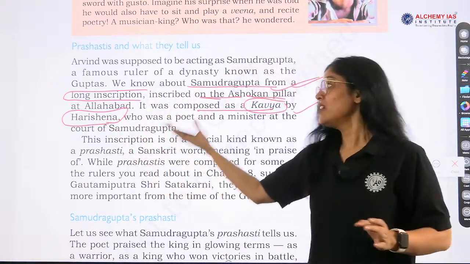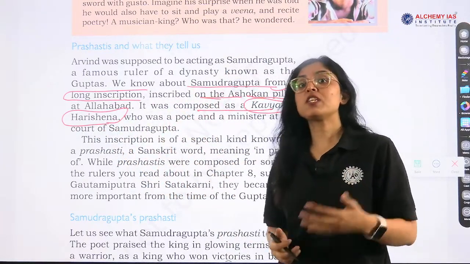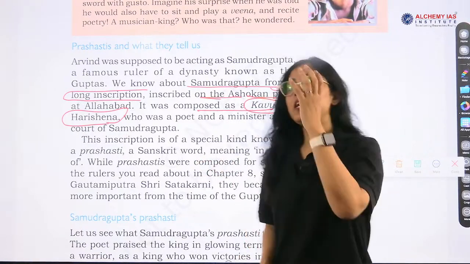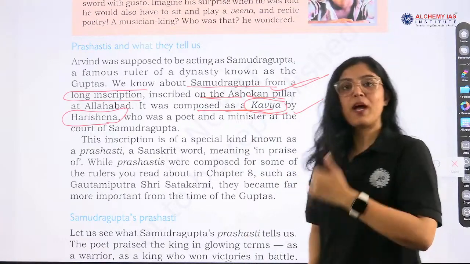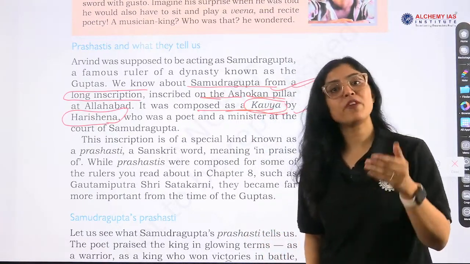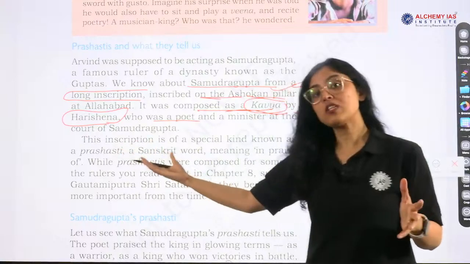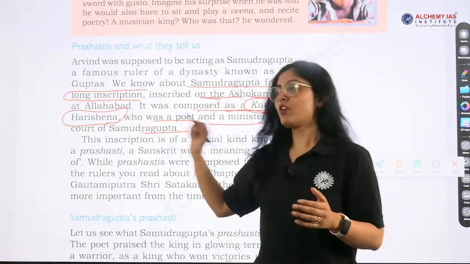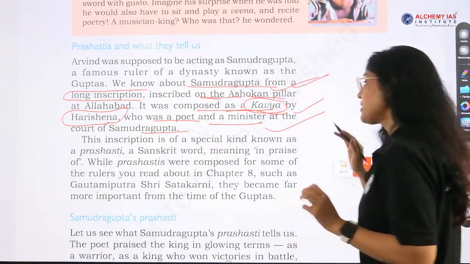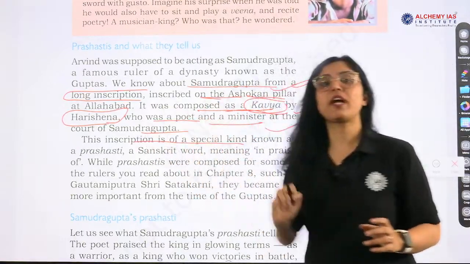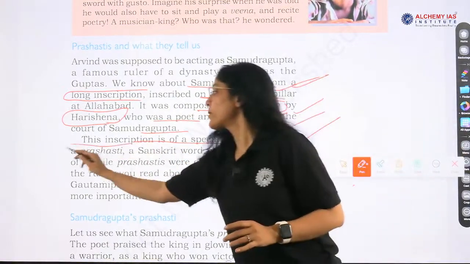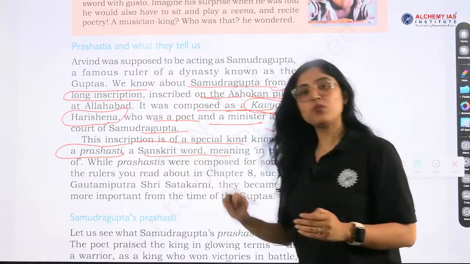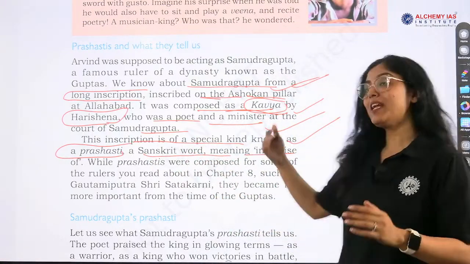Harishena. This is the part from which the question comes in the UPSC civil services examination: the Allahabad inscription was composed by whom? Harishena, and other names will also be given. And who was Harishena? He was a poet, a court poet and minister at the court of Samudragupta. Now this inscription is of a special kind, known as a Prashasti. Prashasti is a Sanskrit word meaning in praise of.